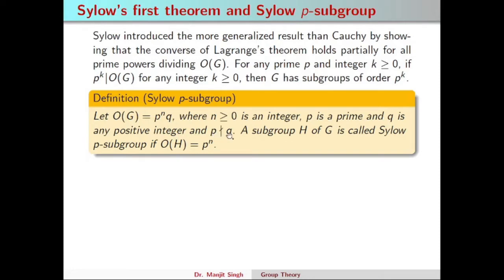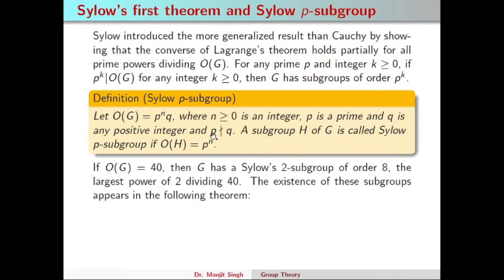In this situation, H, a subgroup of G, is called a Sylow p-subgroup if the order of H is p^n. Here we can see that if the order of G is 40, then 8 divides 40 and it is a prime power of 2. So in this situation G has a Sylow 2-subgroup of order 8.